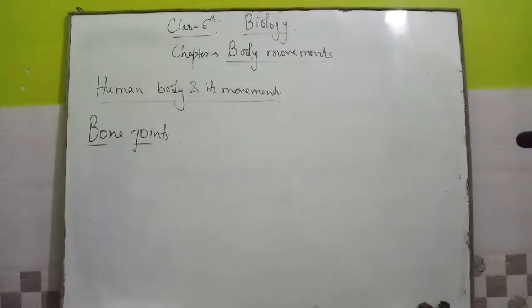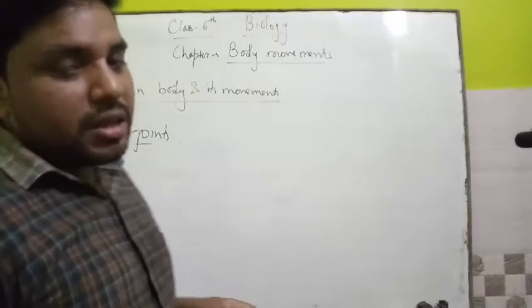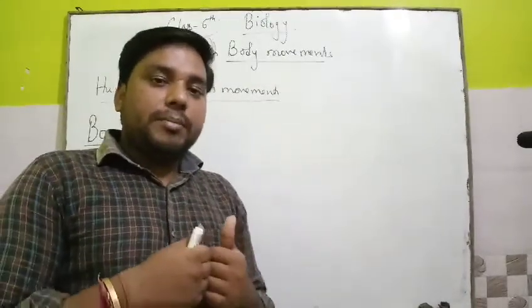From the observation made in the previous section, we noticed that the movement of body parts is possible only where two parts of the body meet. Means movement वहाँ possible है जहाँ पे दो parts आपस में meet कर रहे हैं.